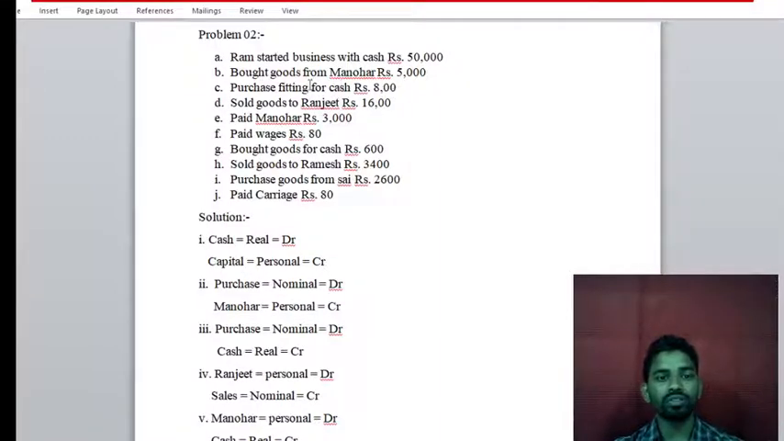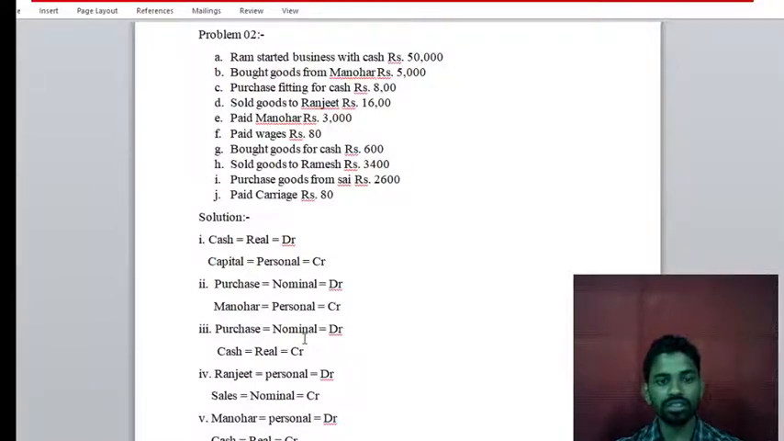Next, purchase fitting for cash rupees 800. First of all, try to understand this is a purchase transaction. But is it a cash transaction or a credit transaction? It is a cash transaction, because here cash is mentioned. If cash is not mentioned, then it will be a credit transaction. In this transaction two accounts are affected: the purchase account and the cash account.